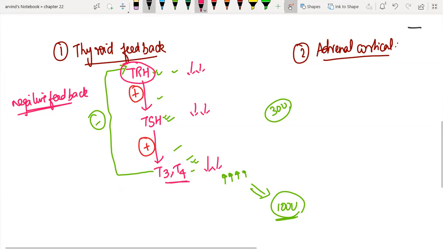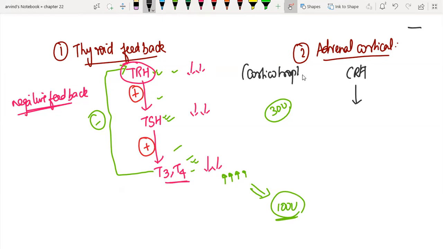Similarly, if you take adrenal cortex stimulation from the hypothalamus, I have a hormone called CRH, corticotropin releasing hormone. RH means releasing hormone. From there, we have ACTH from the anterior pituitary.